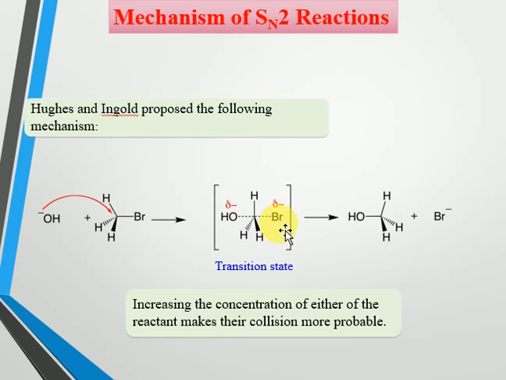This is the transition state, and after that slowly the leaving group, that is bromine, will leave along with its bonded electrons in the form of bromide, so that we get methyl alcohol as the product. So the attacking group attacks and the leaving group is removed simultaneously, in a single step.